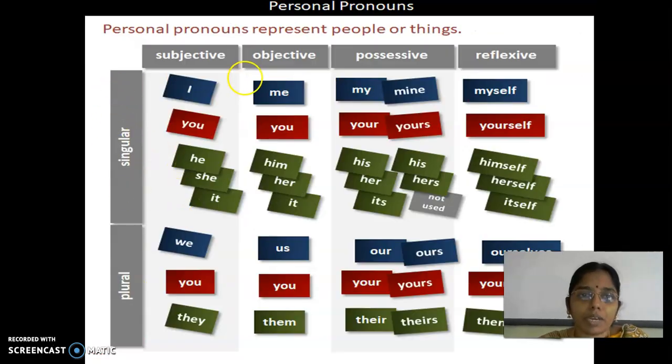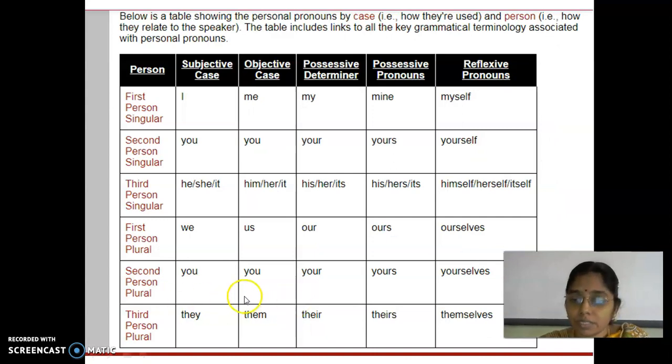So here itself you can write blue color in front of your first person singular, second person, third person, like that you can specify it for your reference. That is also good. No need to write two tabular columns at a stretch. One is enough. Right, dear? Is it clear? So, first person singular: I. Second person singular: you. Third person singular: he, she, it.